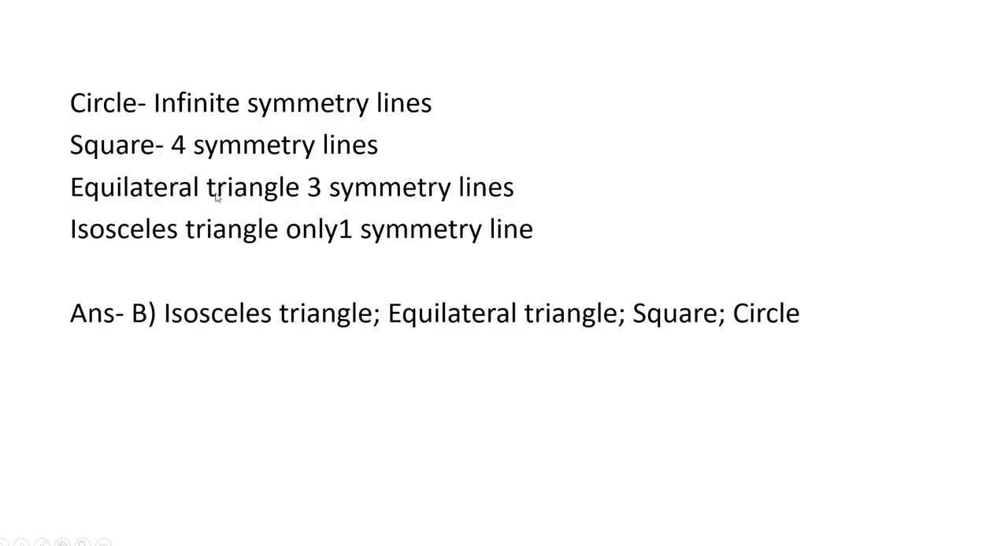Now here, the circle has infinite symmetry lines. The square has four symmetry lines, two through corners and two through edges, bisecting the edges. Then the equilateral triangle has three symmetry lines, all through the three corners, and the isosceles triangle has only one symmetry line. So the smallest one is the isosceles triangle, then the equilateral triangle, then the square, and then the circle. So the option is B: isosceles triangle, equilateral triangle, square, and circle.